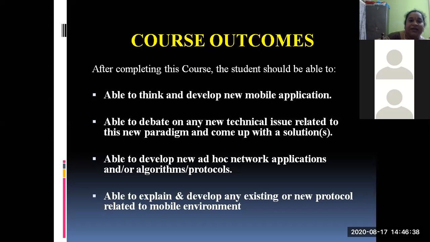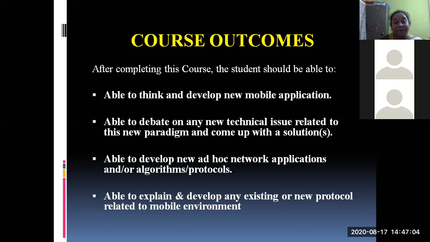But within the new environment, the coming environment, and with the requirements of the new users in the new generation, you should be able to develop new ad hoc network applications along with certain algorithms and also protocols. That is, you have to think of how you are going to program or how you are going to think of the logic in the new programs to solve the problems and all those things.